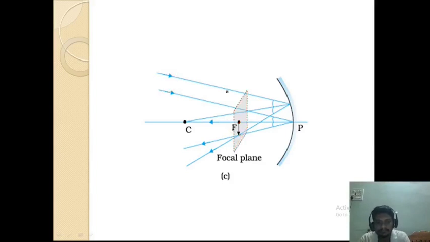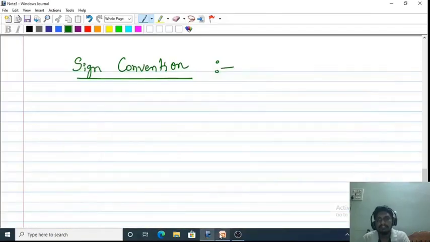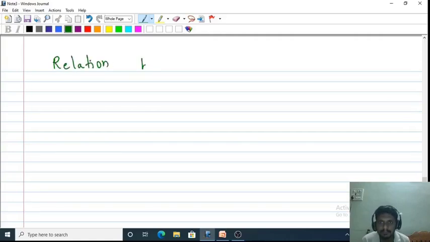The next one, we'll discuss the relation between focal length and radius of curvature.